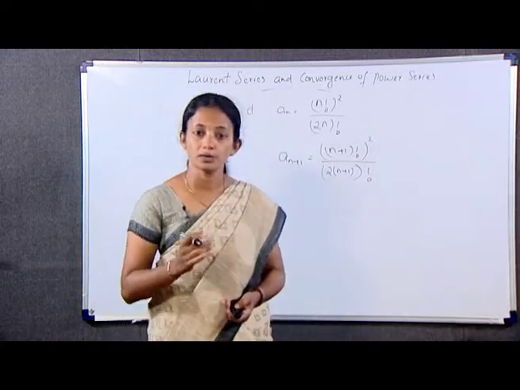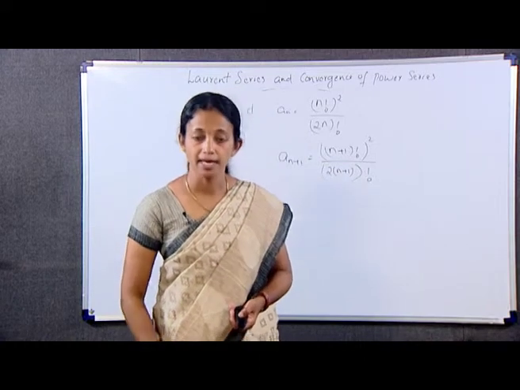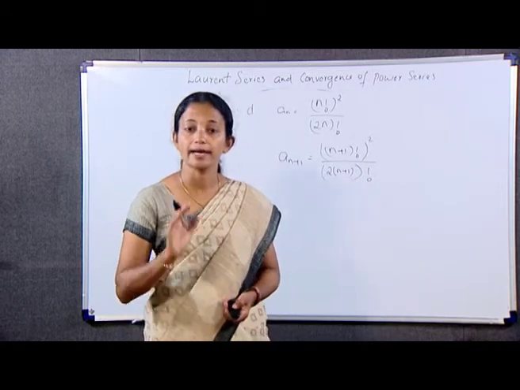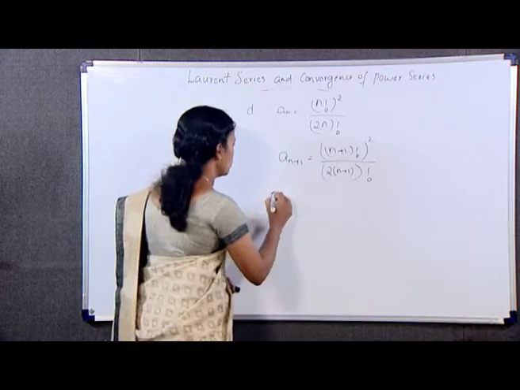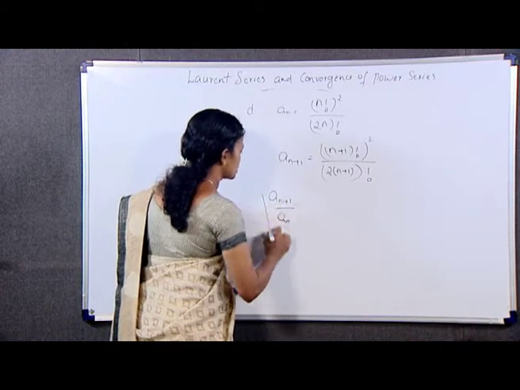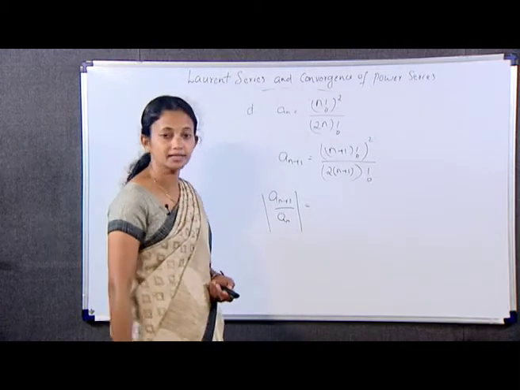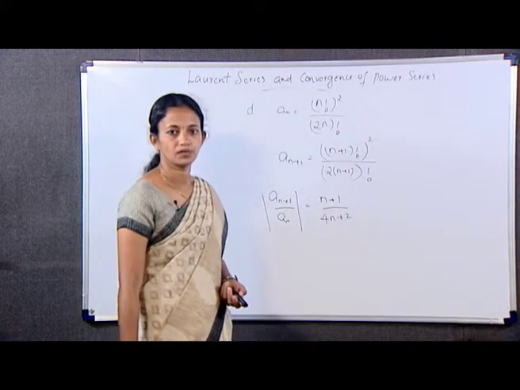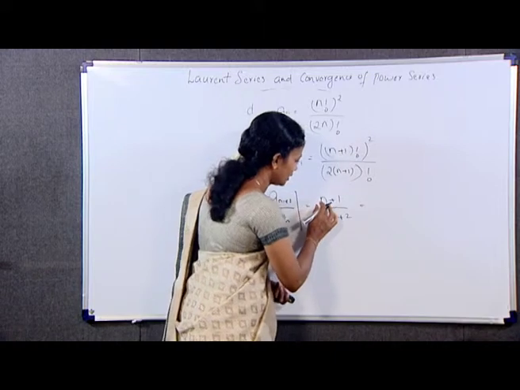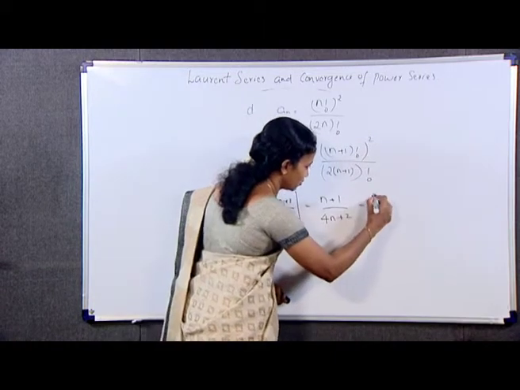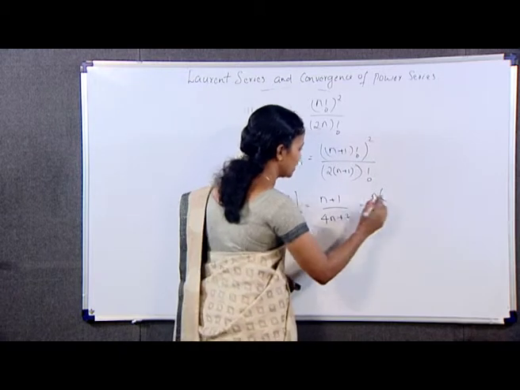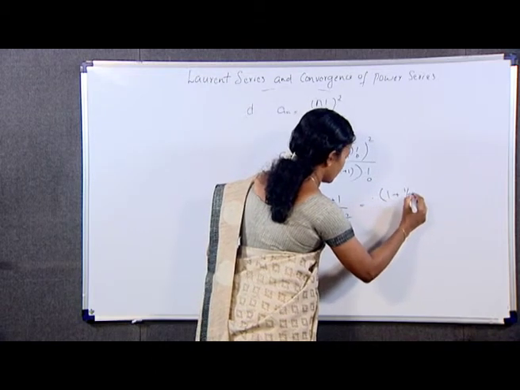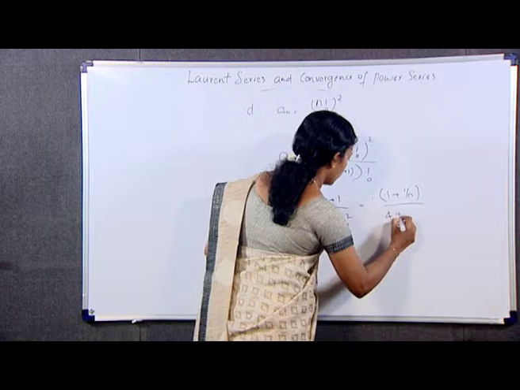Next, what about modulus of a_n plus 1 by a_n? It is n plus 1 whole square by 2 into n plus 1 into 2n plus 1. It is equal to n plus 1 by 4n plus 2. So modulus of a_n plus 1 by a_n is n plus 1 by 4n plus 2. Now this can be written as, taking n from the numerator and again n from the denominator, it becomes n into 1 plus 1 by n, and n gets cancelled. So it becomes 1 plus 1 by n by 4 plus 2 by n.